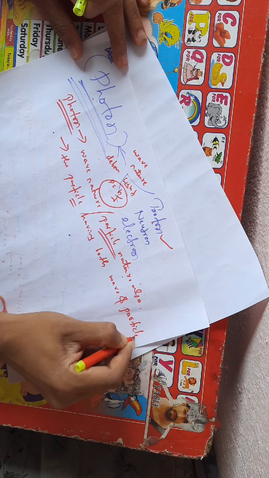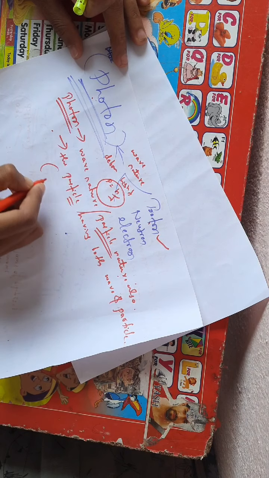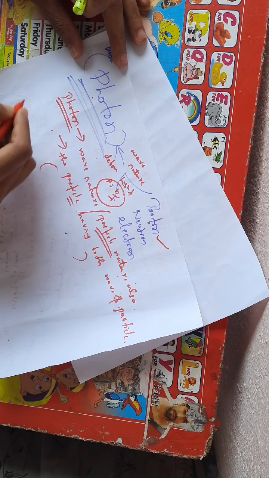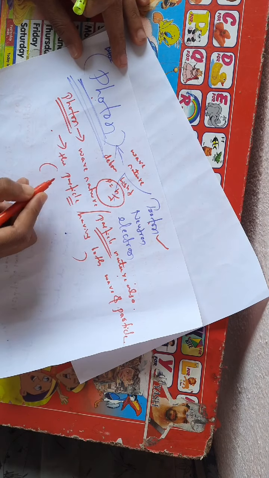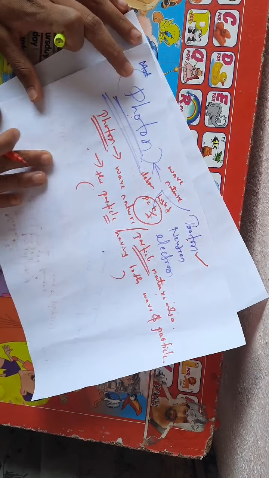This is the final statement about photons: photons are the particles of light, having both wave nature and particle nature. I think you understood the photon.